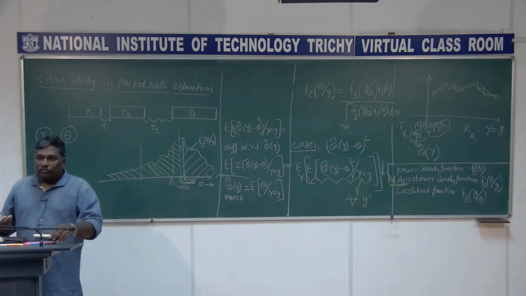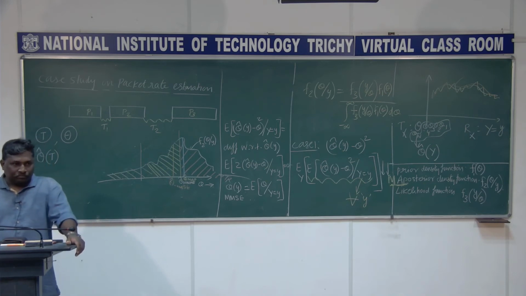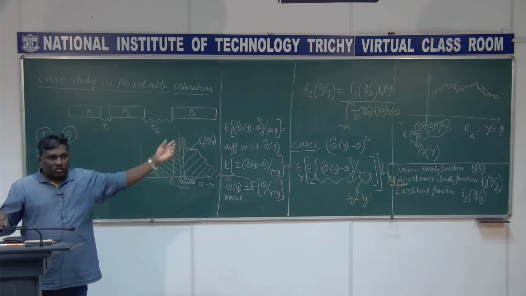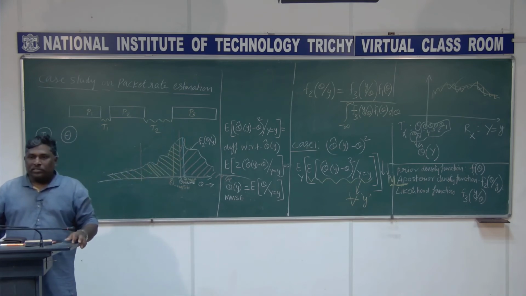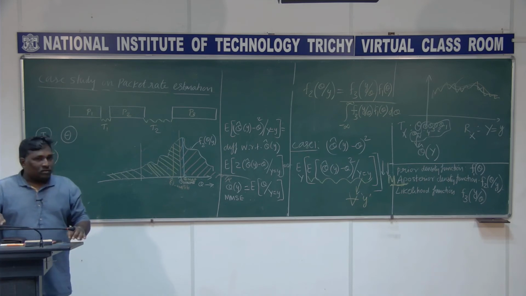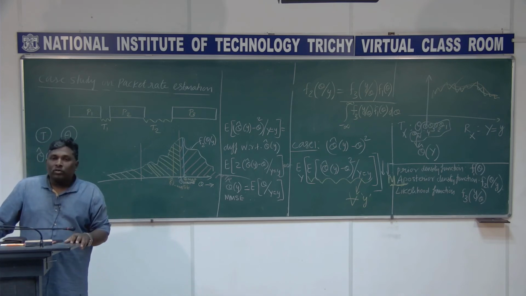So why are the likelihood function and the prior density function important in estimation? Remember that we are interested only in the posterior density function, but if it is not known, then we have to go for this prior and likelihood function that gives you the posterior finally. Once you get this posterior, then I can go for MMSE, MMAE or MAP for doing this estimation. Now suppose that my prior is also not known. What is known to you is only the likelihood function. Even that prior density function is not known to us.